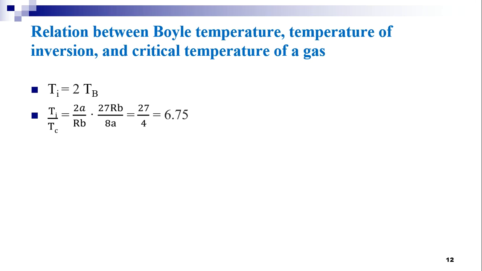From equations 1 and 3, dividing equation 1 by equation 3, we get Ti by Tc is equal to 2A by Rb into 27 Rb by 8A, that will give us 27 by 4, that is equal to 6.75, or we can also write this as 4 Ti is equal to 27 Tc.